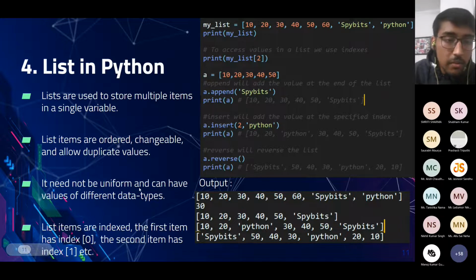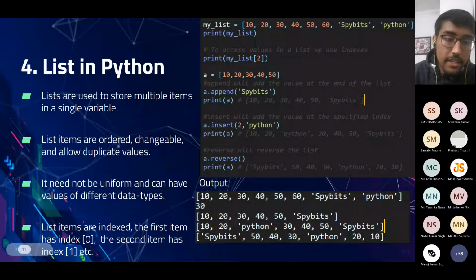It is not uniform, it can have values of different data types. As shown here, my list is a list variable and it has six integer type values, then a string type value. So we can have different types of elements in a single list. A list can be declared by using square brackets and writing the elements in them. We can use the append keyword to append different elements in a list.